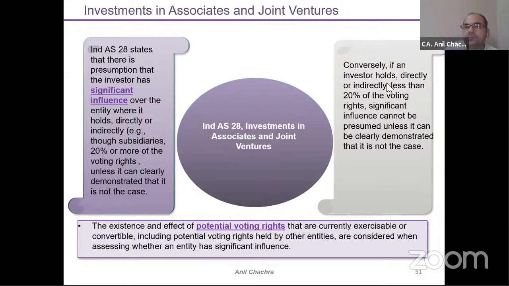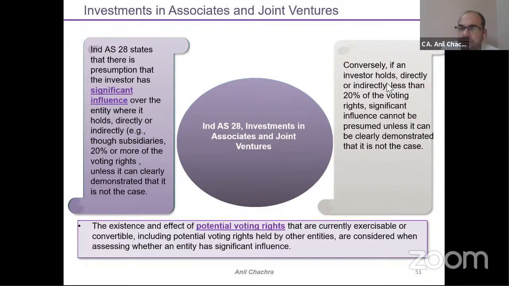Now come to the second part, the reverse side. Might be that you are having an investment of less than 20%, but still you can prove that you are having significant influence in the company. You can apply Ind AS 28, but it's very difficult to prove significant influence by holding less than 20%.